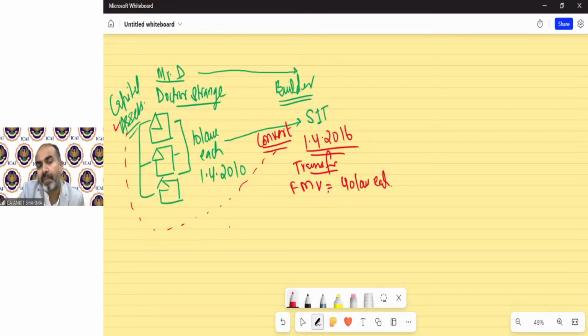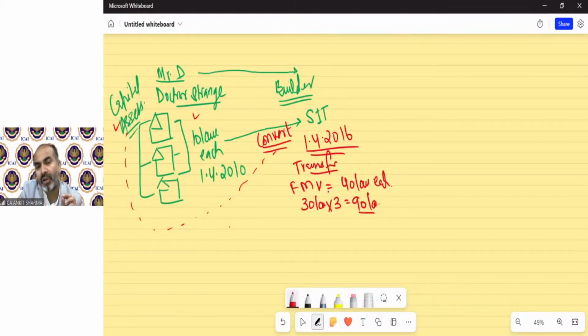Theoretically, we will see that we have 30 lakh rupees gain on each building. 10 lakh rupees is the purchase price of each building, 40 lakh is the selling price of each building. Forget about the indexation. Then we have literally 30 lakh rupees profit in one building. So technically we have 90 lakh rupees profit.